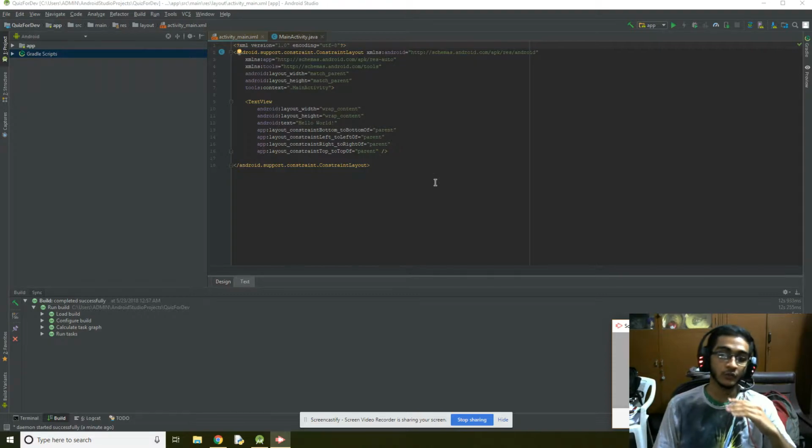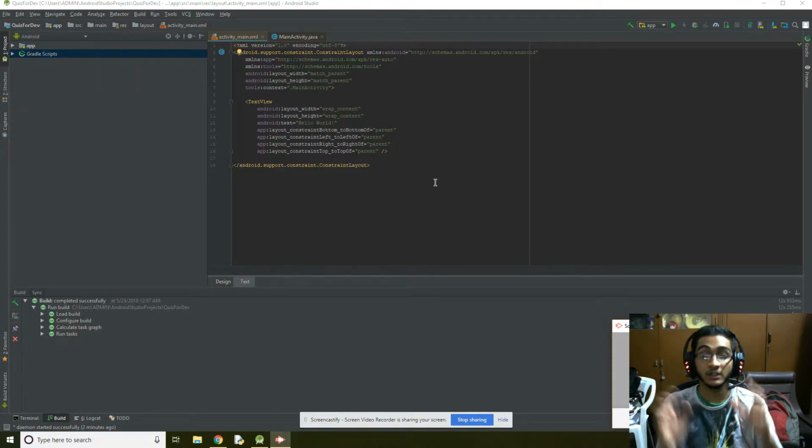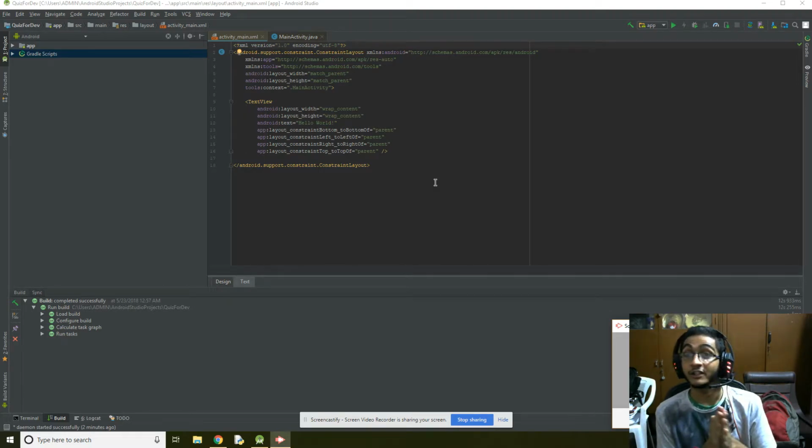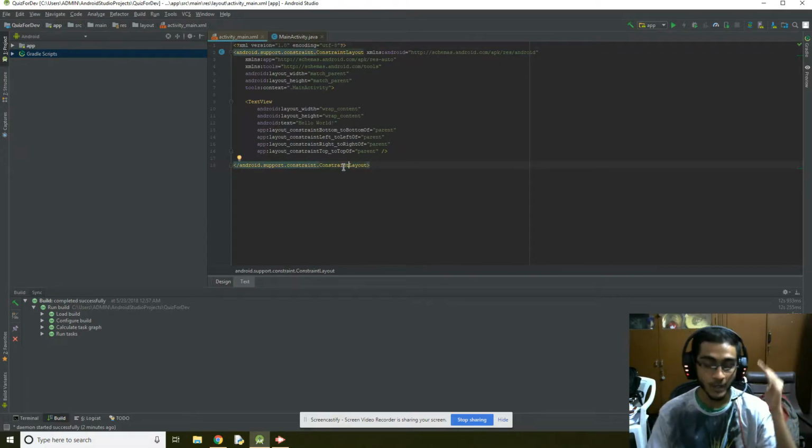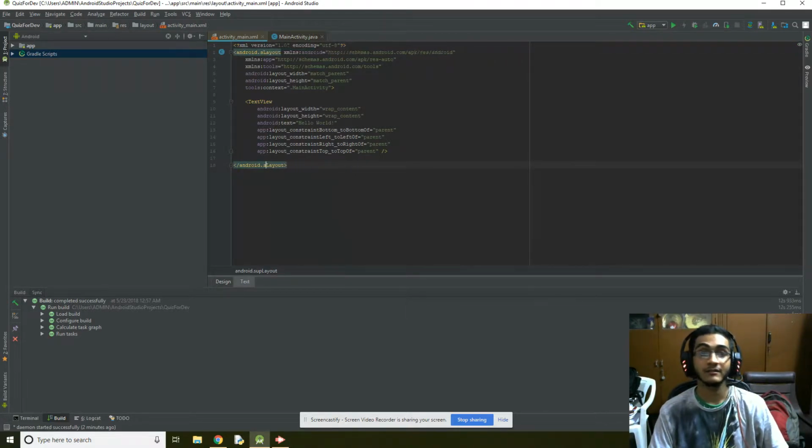Android Studio can help us achieve this using a layout called the linear layout, where the orientation is either vertical or horizontal. What we need here is vertical, so let's change this into vertical. That's right, we are editing code. It's amazing.